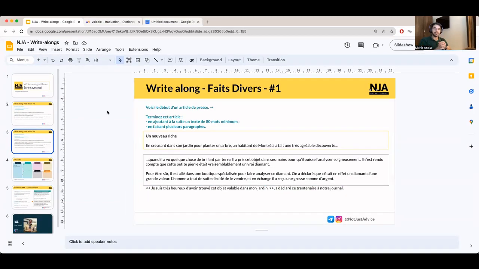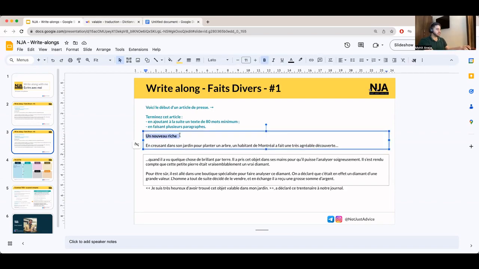So let's complicate things a little bit. Instead of the male protagonist that we have in the story, let's change that to a female protagonist. Let's say we had a title which resembles something like this. Femme riche. En creusant dans ce jardin pour planter un arbre, une habitante de Montréal a fait une très agréable découverte. Okay? I did not change anything, just that I changed the male protagonist to female protagonist.